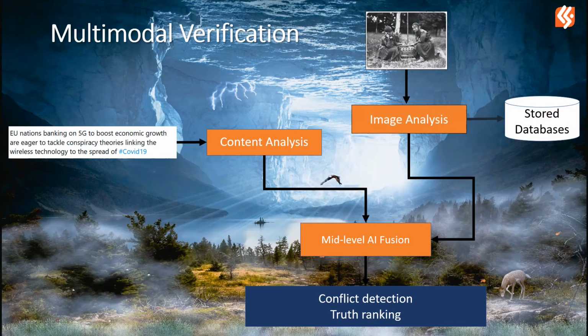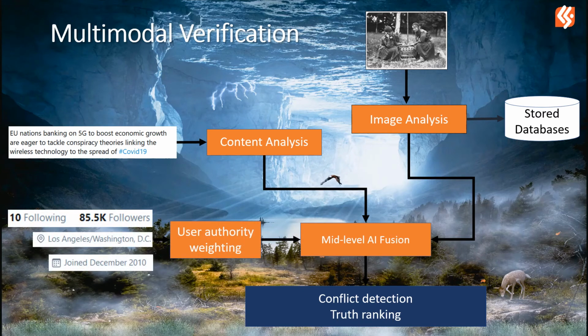For example, image analysis algorithms look for signs of manipulation. By comparing features and signatures from stored databases, we can also see if the image is being reused from a previous event. So here, the user authority can give a weighting to the importance of a source to determine whether it's true, possibly a bot, or it could be a malicious user. The output here, for example, is whether there's a conflict between different modalities or the trustworthiness ranking itself.